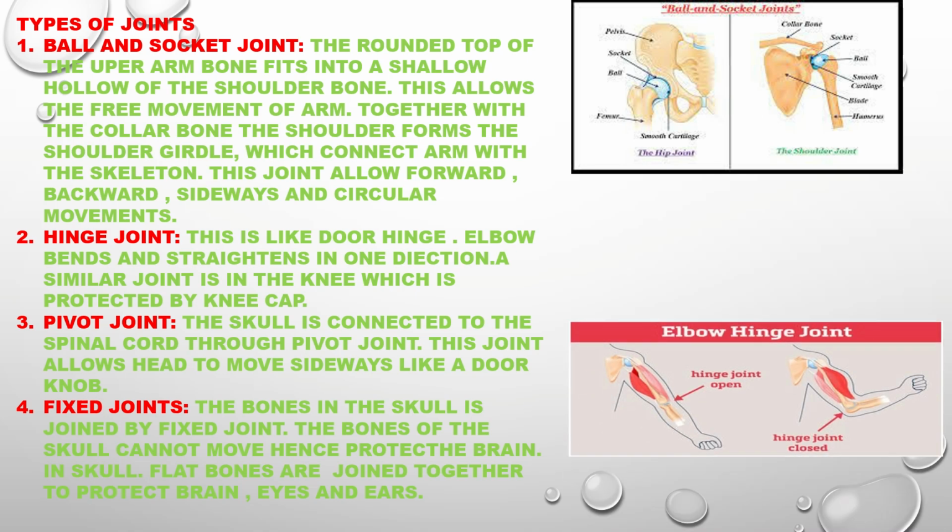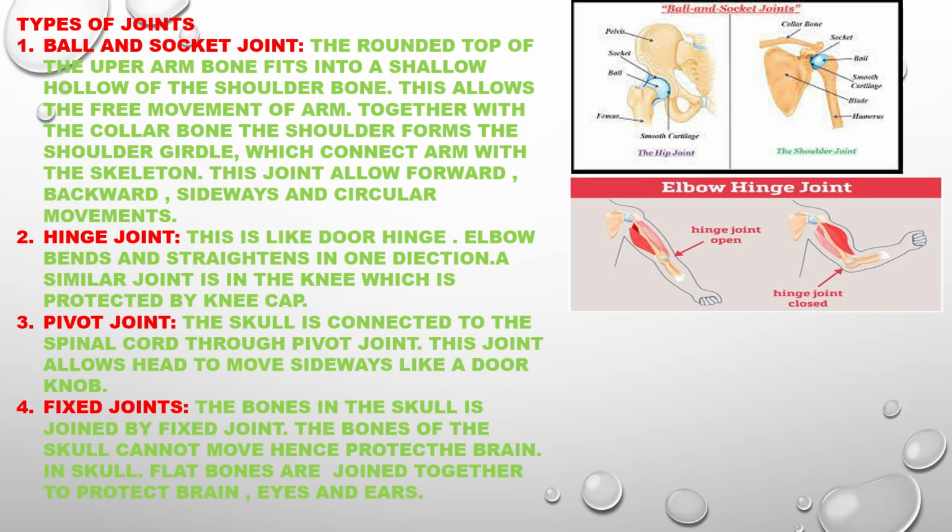Now, second is the hinge joint. This is the elbow hinge joint. This is like a door hinge. The elbow bends and straightens in one direction. A similar joint is in the knee, which is protected by the kneecap.